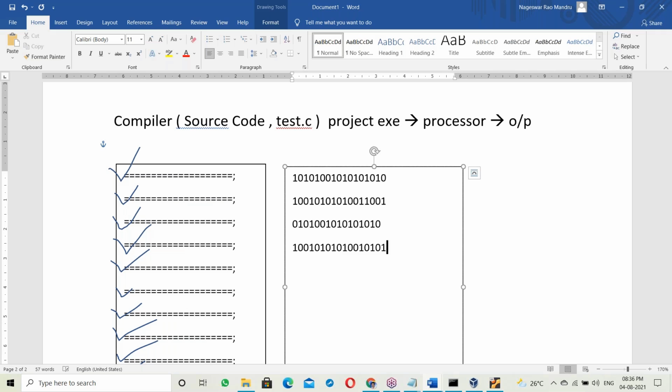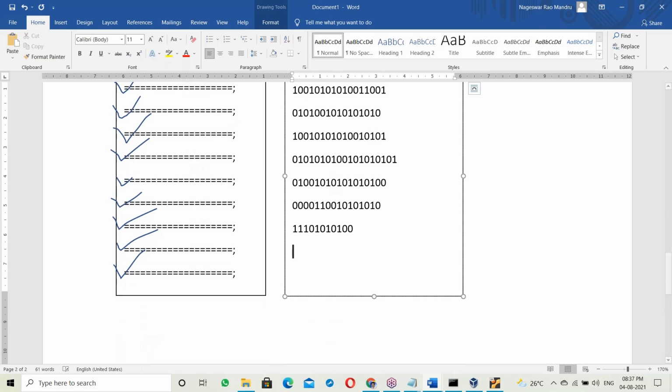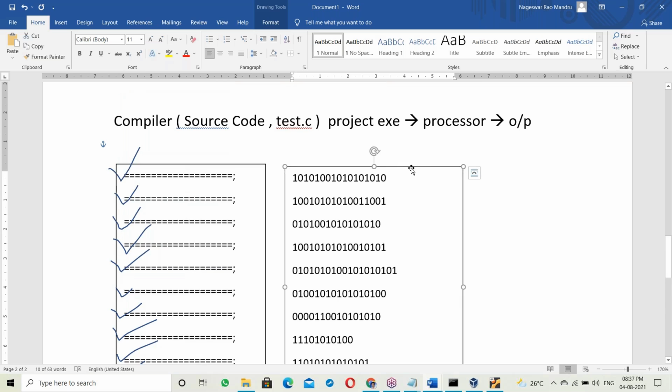The compiler checks all the errors from top to bottom, checking every line from top to bottom. If no errors, it generates the exe file. That whole code converts into binary format, into another file called the exe file. So the compiler here generates the exe file.